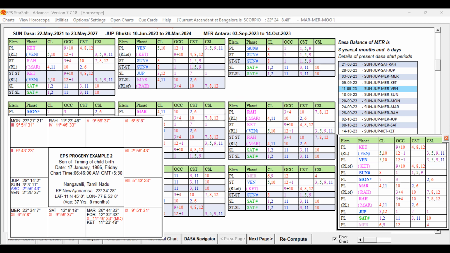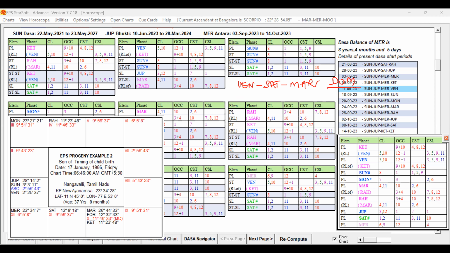Now we have to check whether that period itself is favorable for the pregnancy. Let me note down Venus, Saturn, and Mars. He got the marriage, date of marriage. Let us check whether that Dasa Lord itself is favorable.